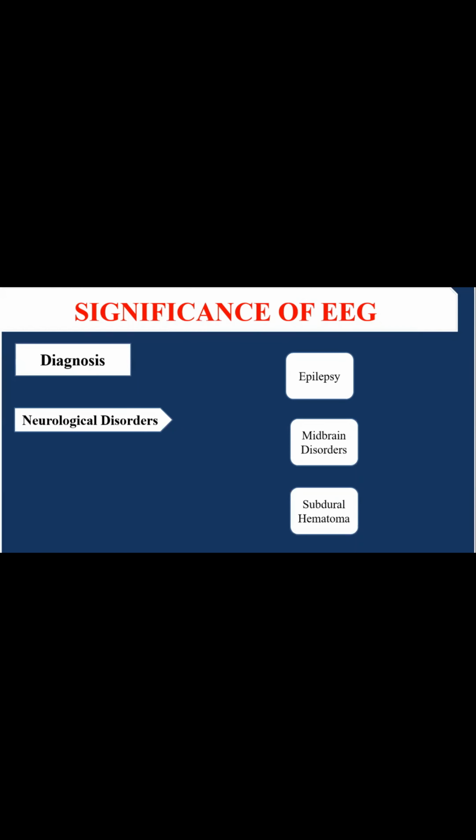These are the subdural hematoma. In subdural hematoma, in case of injury, there is excessive blood accumulation in the subdural space, which is present above the cerebral cortex. Some other brain disorders can also be interpreted by these graphical representations, such as encephalitis, which is the inflammation of the meninges of the brain. And in some cases, a brain tumor can also be diagnosed with the help of these EEG graphical recordings.